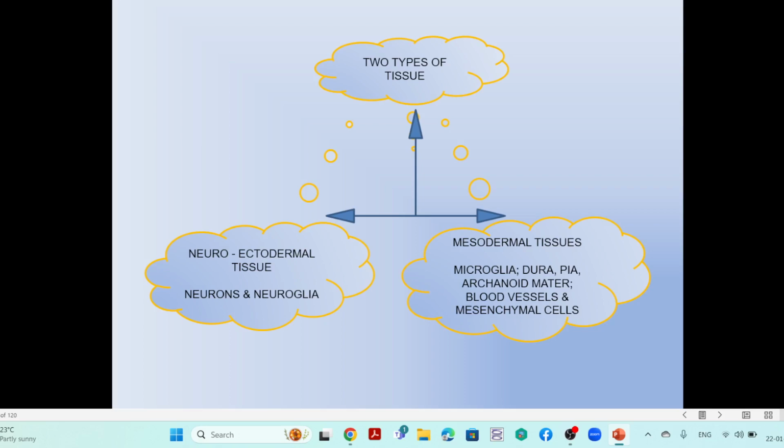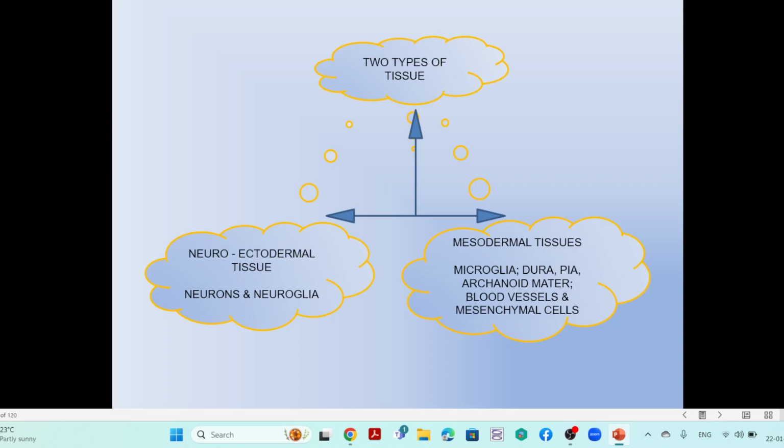The neuroectodermal tissues are directly the neurons, the nerve cells, and neuroglia. The neuroglia are not neurons, they are supporting cells. They support the neurons, that is, supporting cells are called neuroglia.